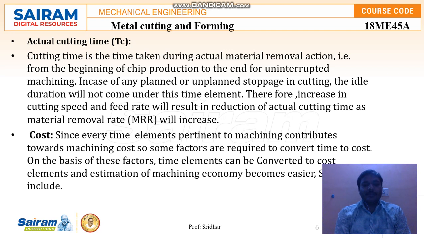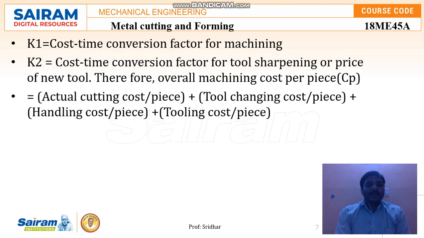Such factors include K1 and K2. K1 is the cost-time conversion factor for the machining process, and K2 is the cost-time conversion factor for tool sharpening or the price of a new tool.